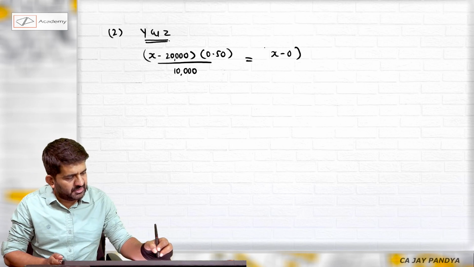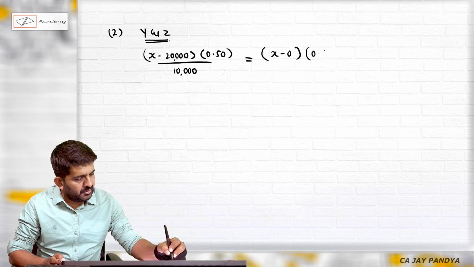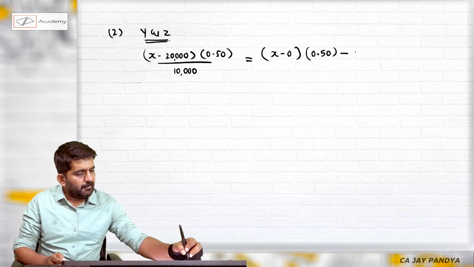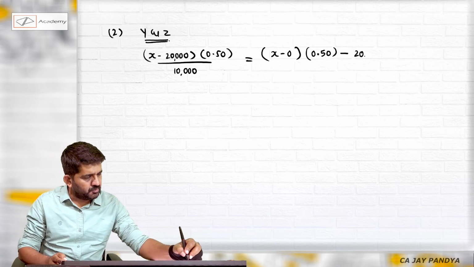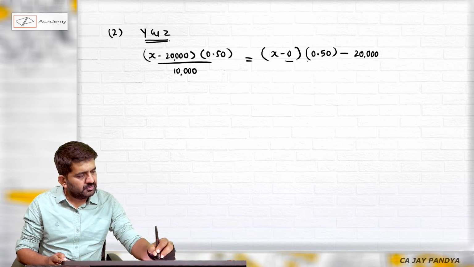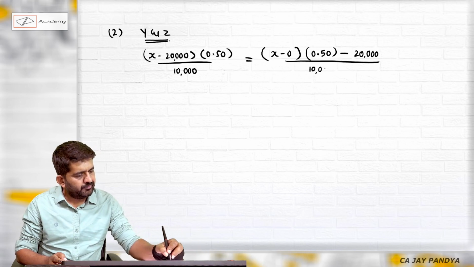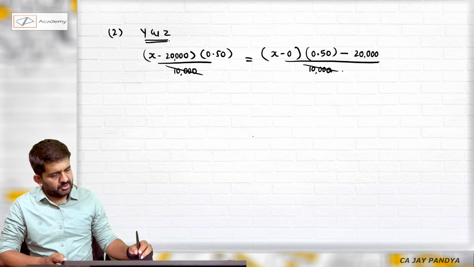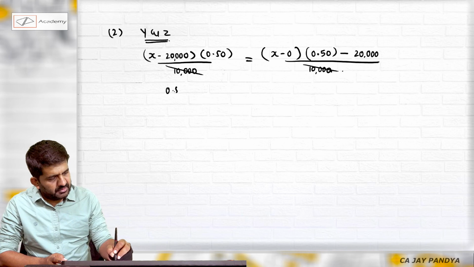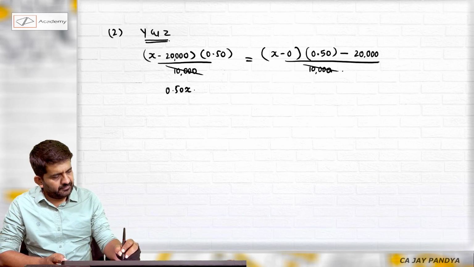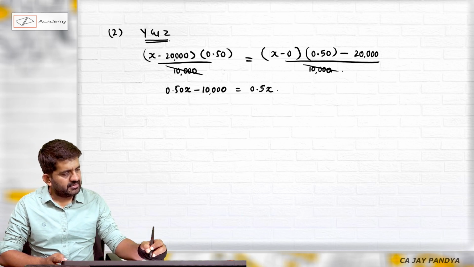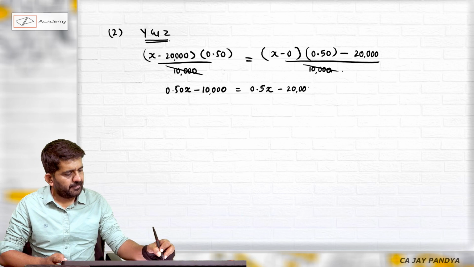X minus 0, because interest is 0, into 0.50, 1 minus T, minus preference dividend, which is 20,000, upon 10,000. 10,000 will get cancelled. This is 0.5x minus 10,000. This is 0.5x minus 20,000.